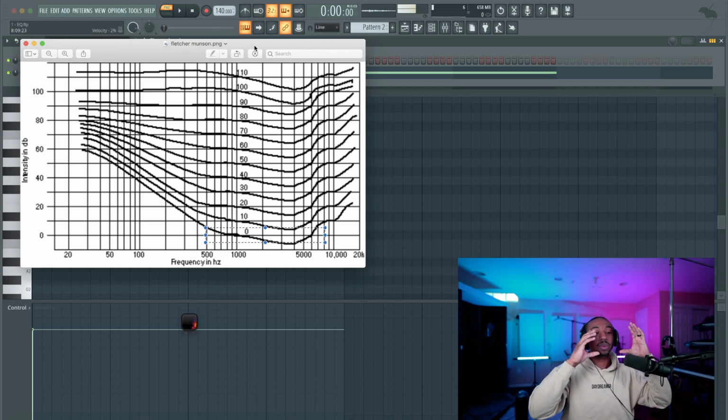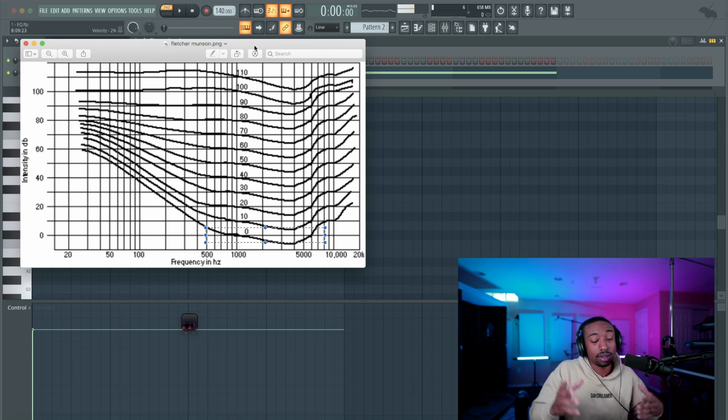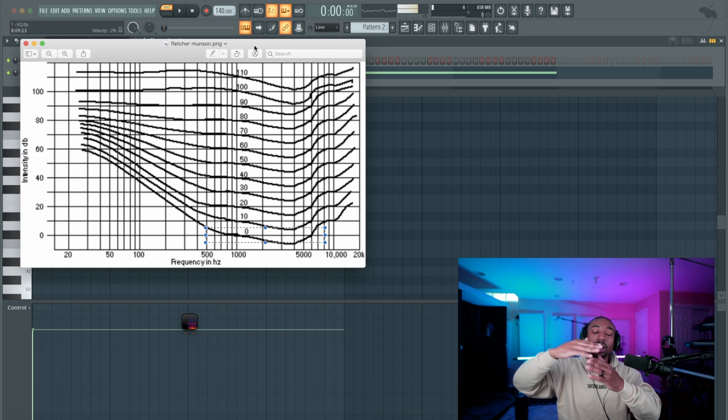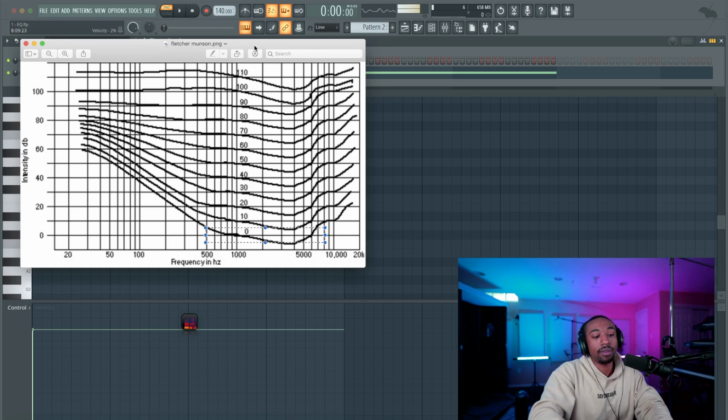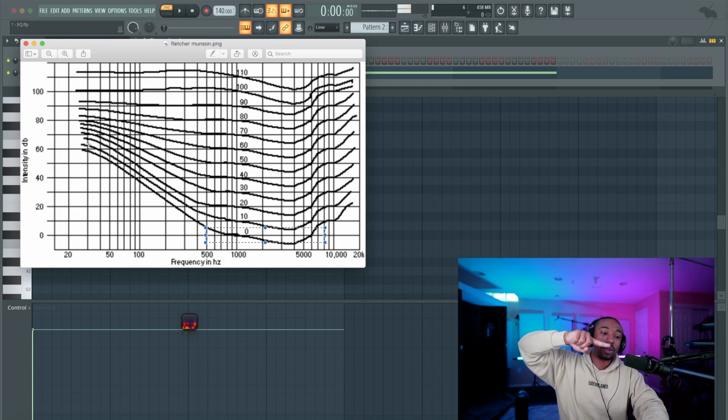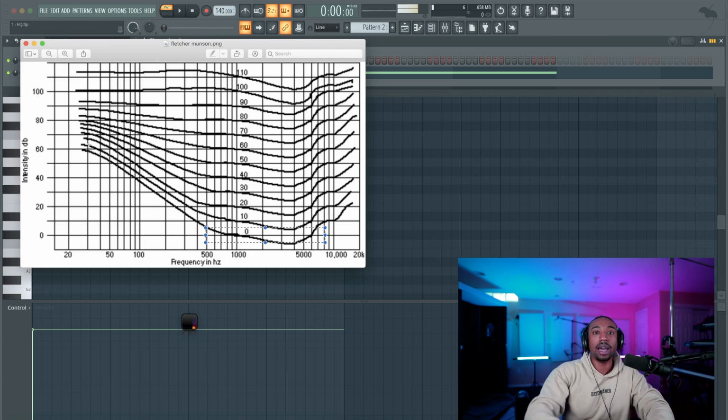So again, we started at 10 hertz. We could barely hear it. None of us could hear it. Then we started at 20 hertz. We slowly started to hear something. Then 40 hertz was a rumble. And then we went throughout the other frequencies. And if you flip this upside down, you will see that as I increased the frequency, the perceived volume went up. Okay, and then it went really loud at about 5K, 8K, 10K, and then it just dropped off after that point. And this graph is showing you that. Okay, so this is the Fletcher-Munson curve.